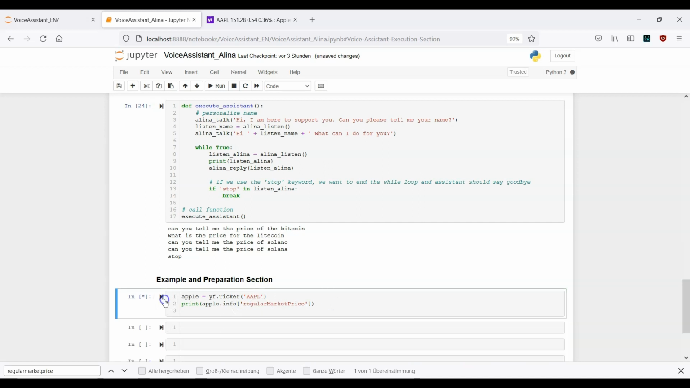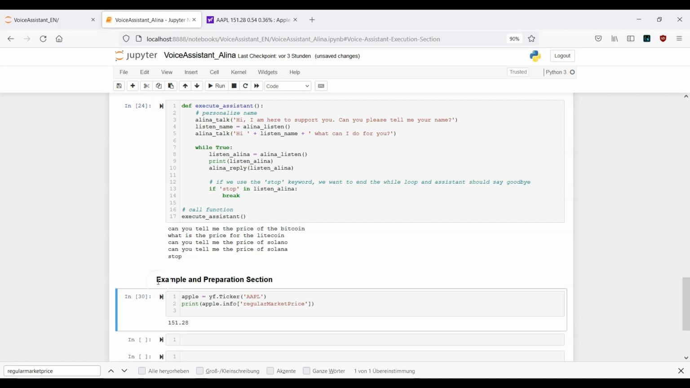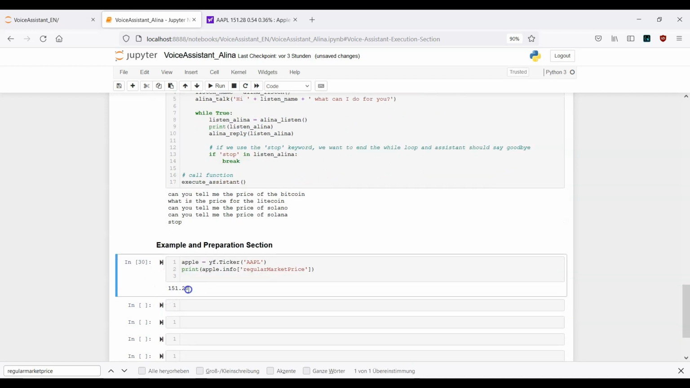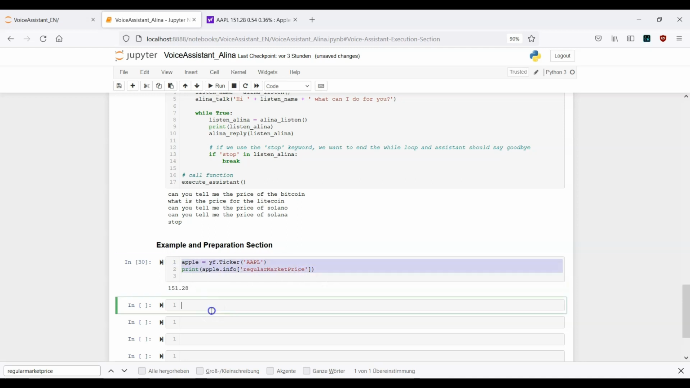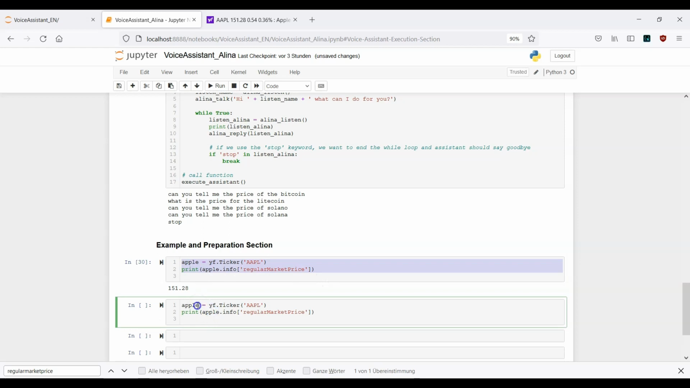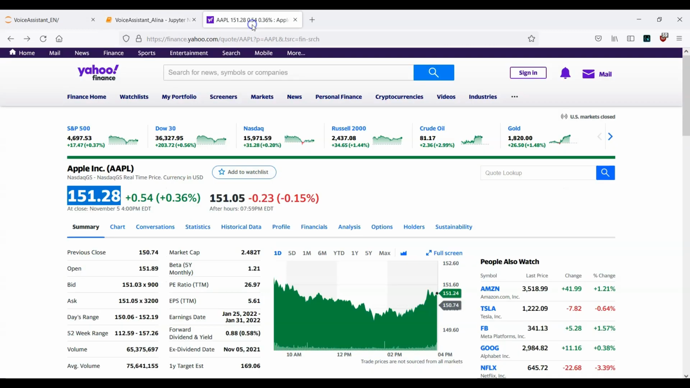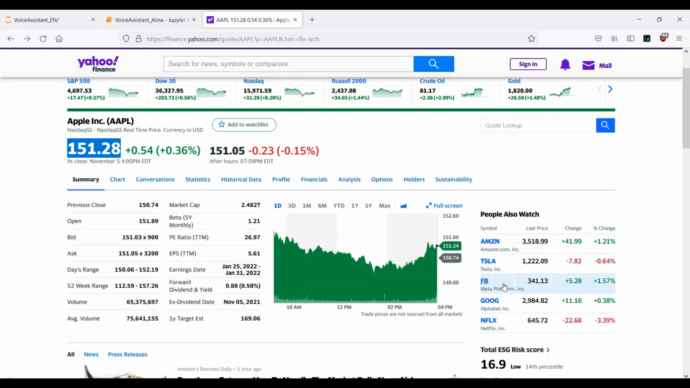Okay, let's run this. It takes a little bit, and now you have here your data or your current stock price. Okay, this is it. And now to clarify this, let me just copy it, paste it here. We need to do the same for Facebook, right? And here the ticker for Facebook is FB. For example, here you see directly FB, and this is Tesla.